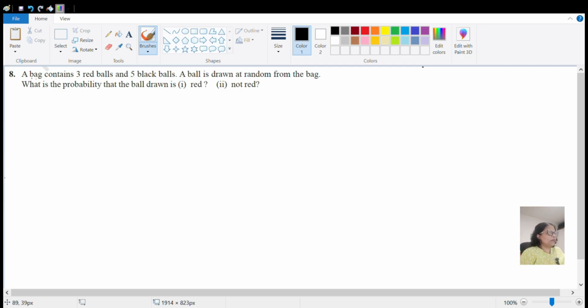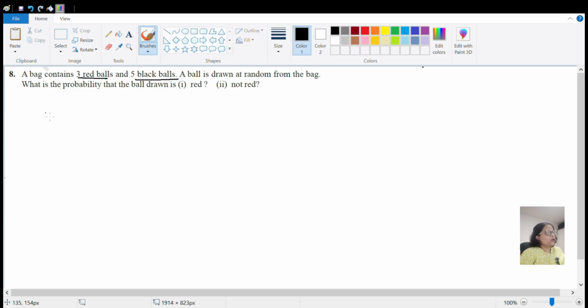We'll read question number 8. A bag contains 3 red balls and 5 black balls. A ball is drawn at random from the bag. What is the probability that a ball drawn is a red ball and second not a red ball? So a bag contains 3 red balls and 5 black balls. How many total number of balls are there, that we will find first.